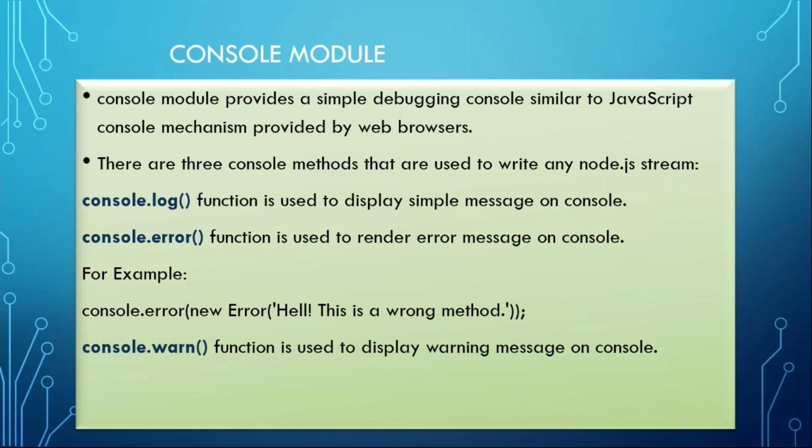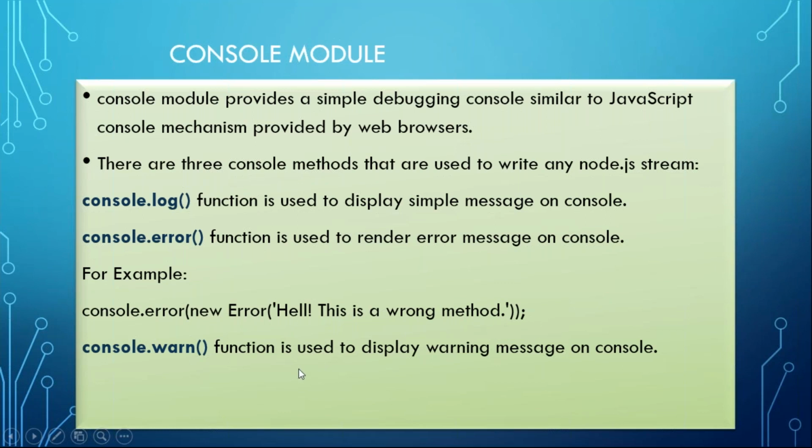Console module, if you want it in detail, we have already done the log function. That means in your command prompt itself, it will display the output for you. It has other functions, like the error function and the warn function. The error function shows some error messages on the console. How to use it? This is the example we saw last class: console.error, new error. This new error part is an object of error. This also we learned in JavaScript, the same error class we are referring to here. Some error messages that we can give it. Okay.